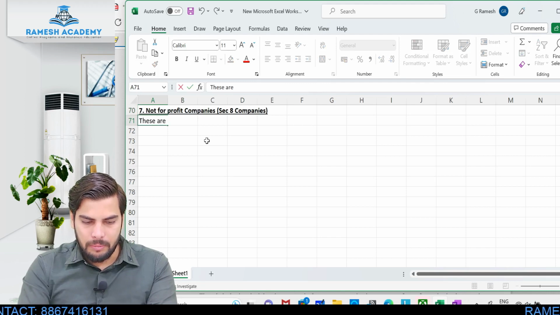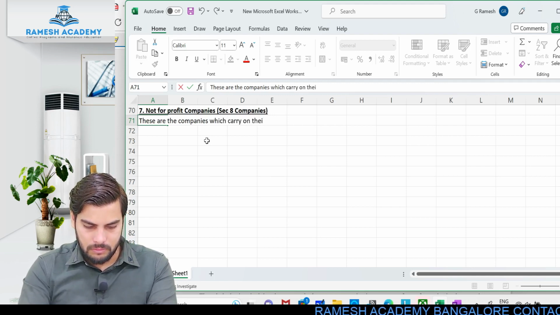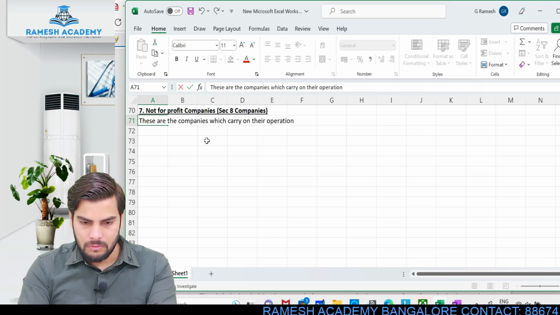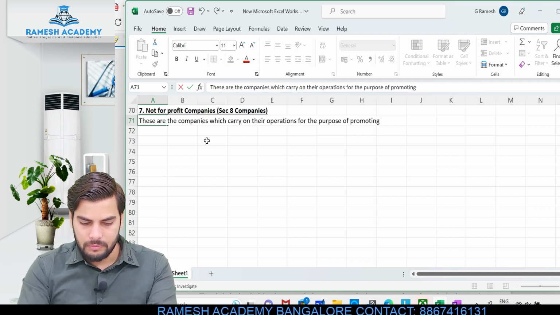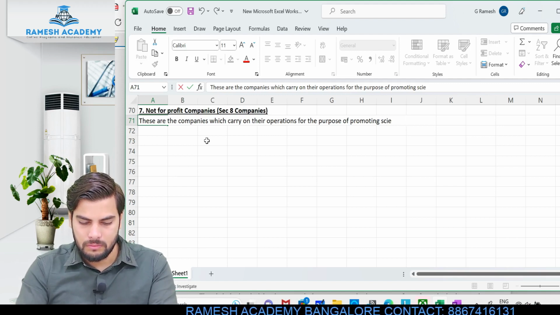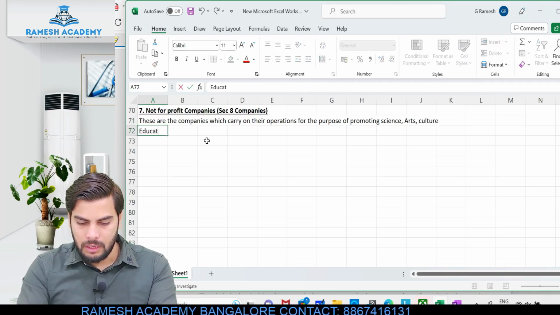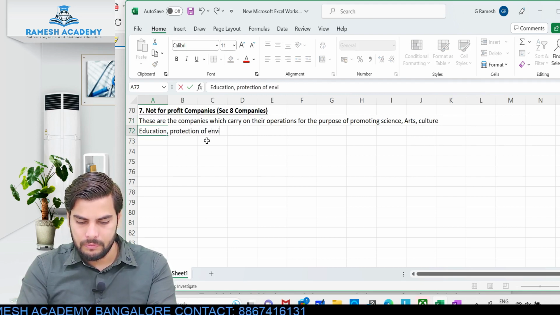So these are the companies which carry on their operations for the purpose of promoting science, arts, culture, education, protection of environment, charity, etc.